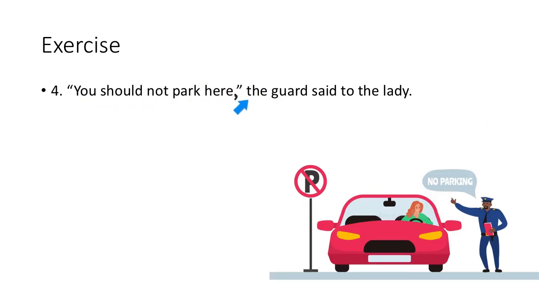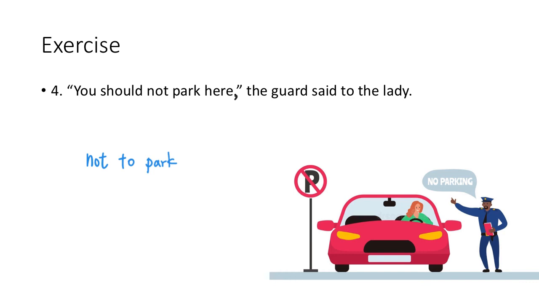"You should not park here," the guard said to the lady. Starting from the first part of the structure, the guard told the lady. Here, we cross away should. And we need to identify the main verb is not park. The verb in a negative form, we need to use not to as the second part of the structure. After not to, we write down the base form of the main verb, park. After the word park, we write down the remaining words.